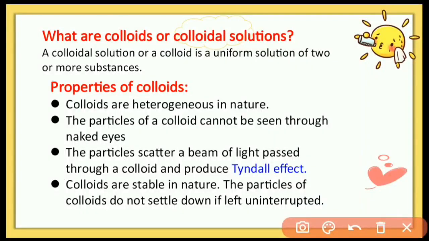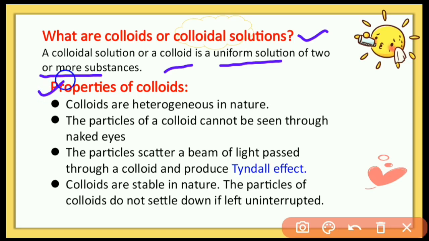So the next type of solution is colloidal. So what are colloids and colloidal solution? A colloidal solution or colloid is a uniform-looking solution of two or more substances, but it makes a heterogeneous system. It looks like a homogeneous mixture, but actually it is a heterogeneous mixture, because the concentration of the solution is not equal everywhere.